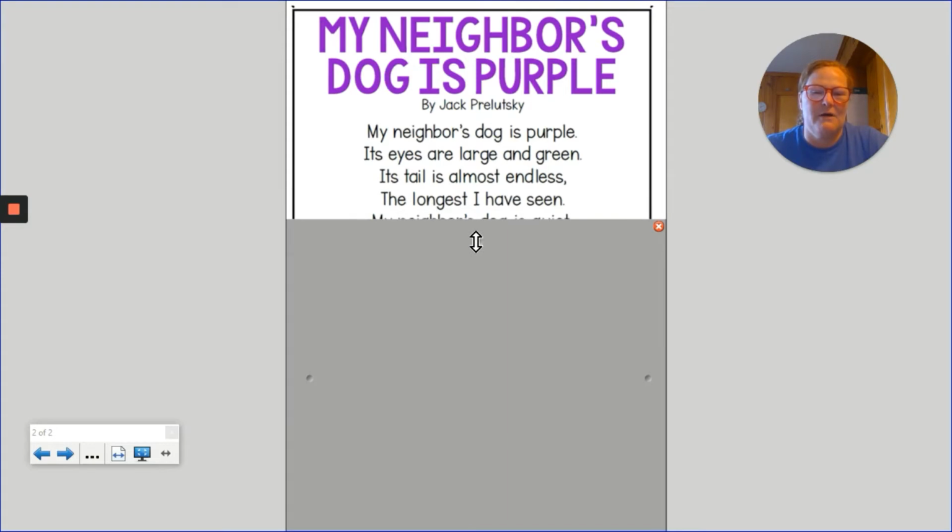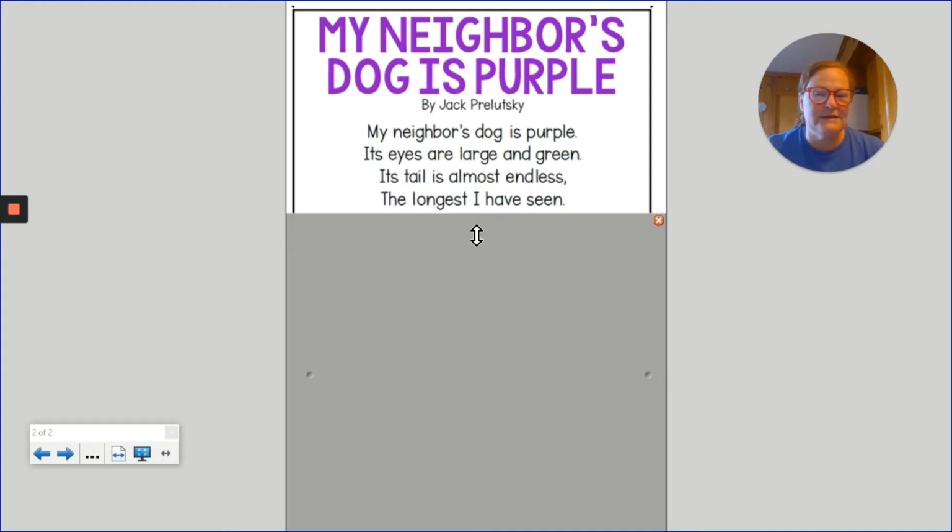I'm going to go all the way down to here. All right, my neighbor's dog is purple. Its eyes are large and green. Its tail is almost endless, the longest I have seen. So now we're kind of making a different image maybe in your mind. Now you know that this particular dog is purple. You know it has large eyes that are actually green.